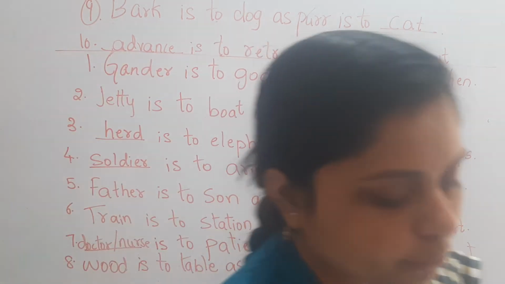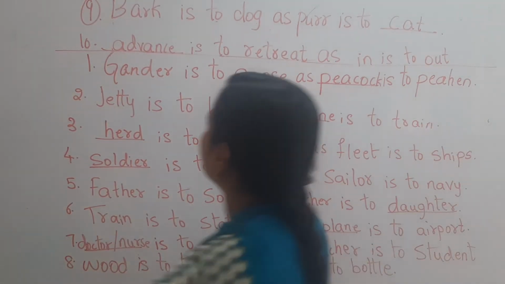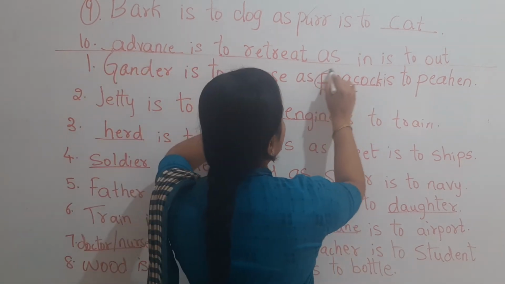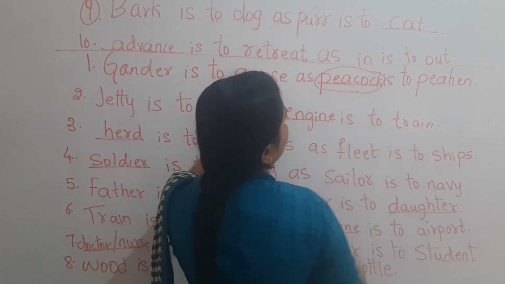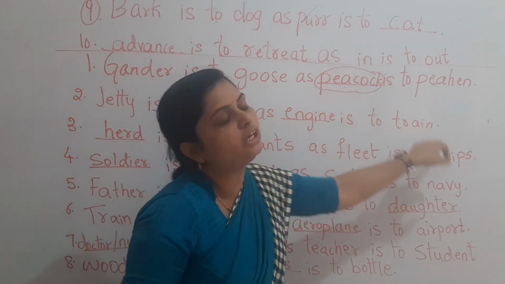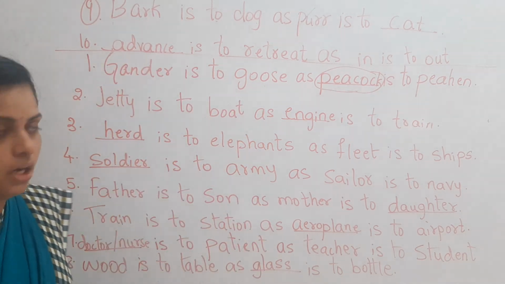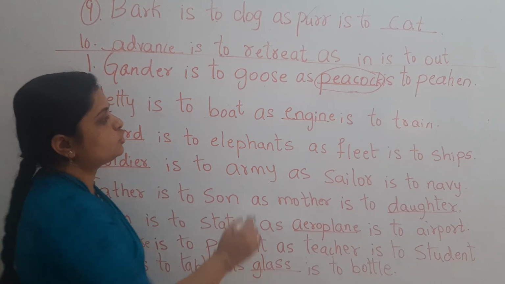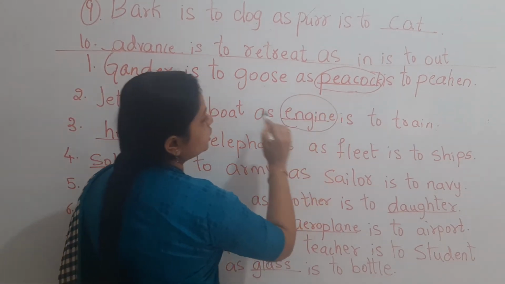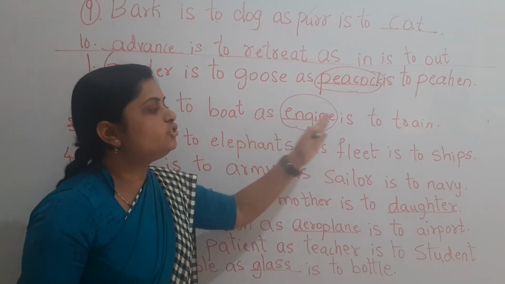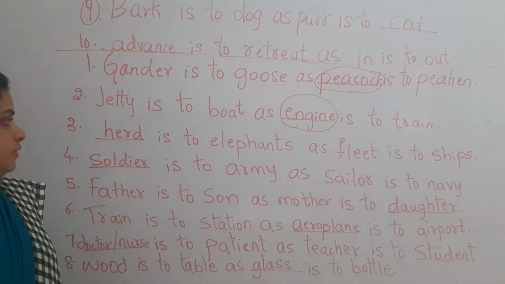Yes children, let me repeat once again. Gander is to goose as peacock is to peahen. Jetty is to boat as engine is to train.